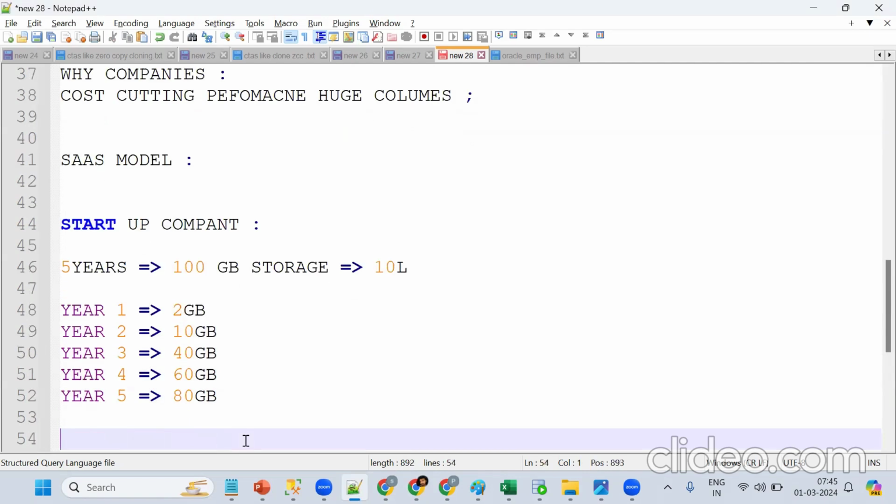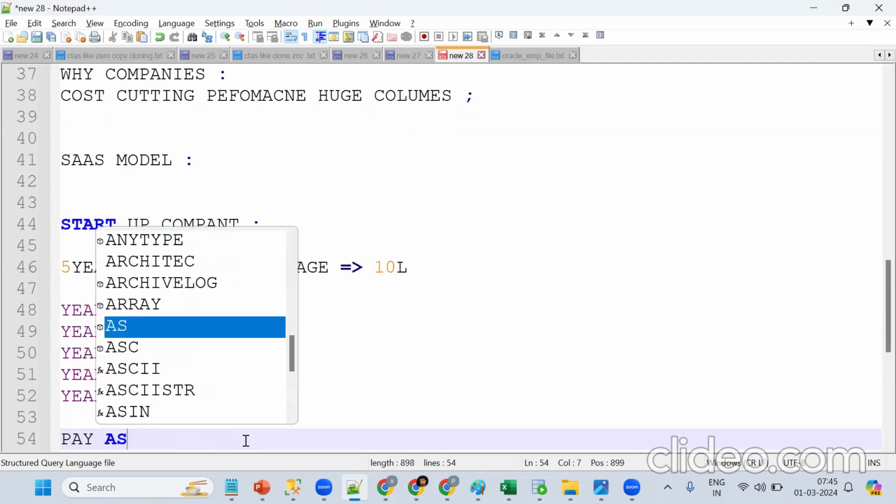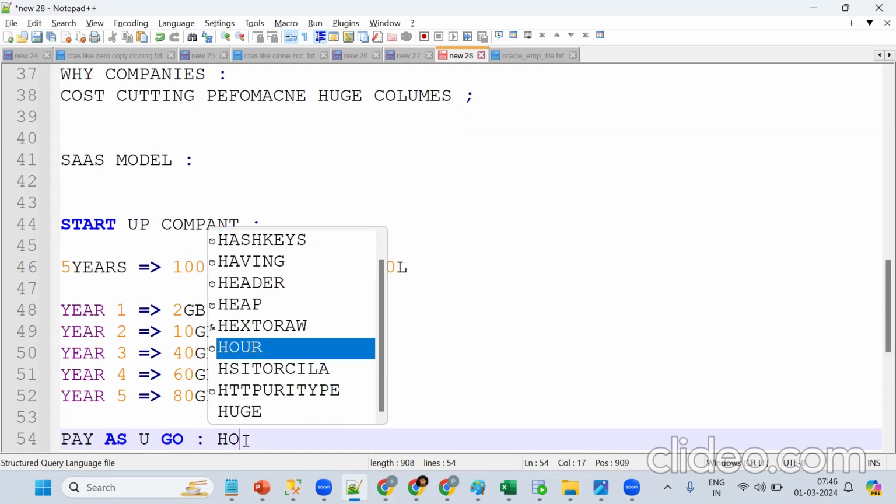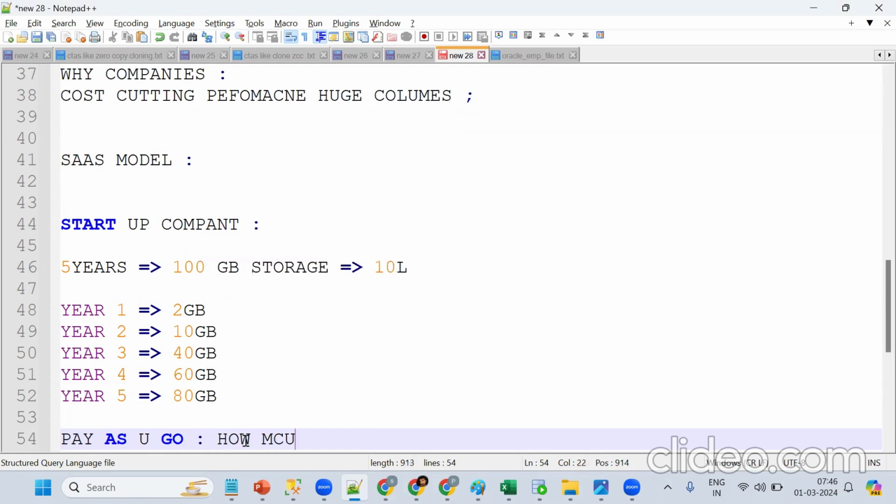What is Snowflake saying? Pay as you go model. What exactly does pay as you go model mean? For 2 GB, we pay only for 2 GB. However much you are consuming or storing, that much only we should pay. Simple example.